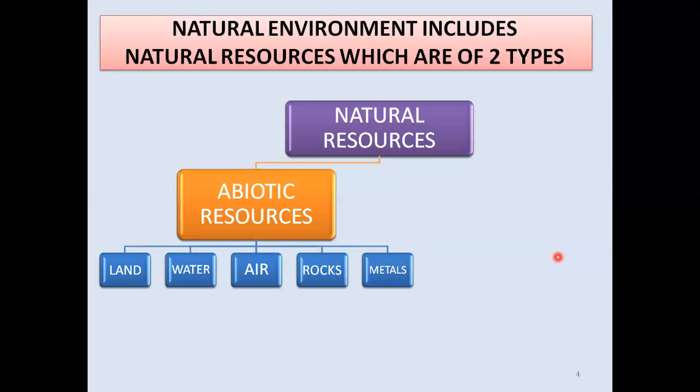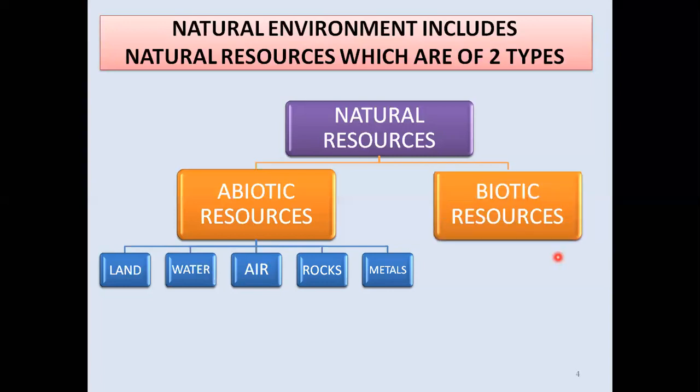And two others are rocks and minerals. Rocks also, different types of rocks that we get from the environment. They are natural, they are from the nature side. And metals such as gold, silver, aluminum, all these things have been also given to us by the nature, but they are not having life. That is why we are saying that they are abiotic resources.